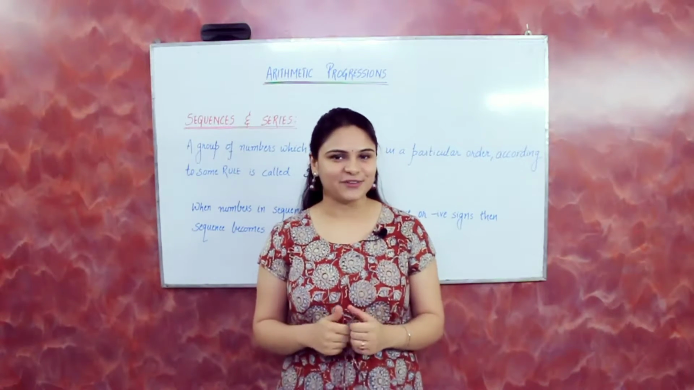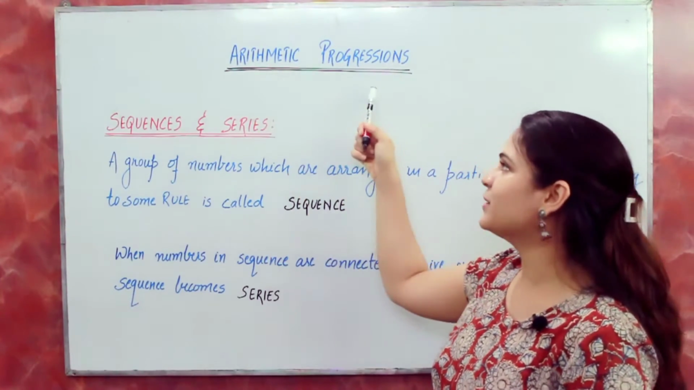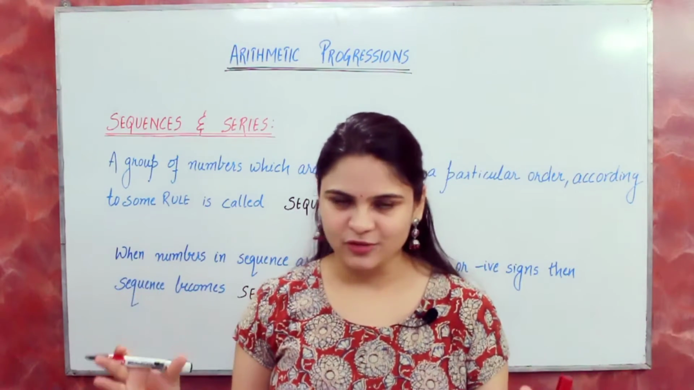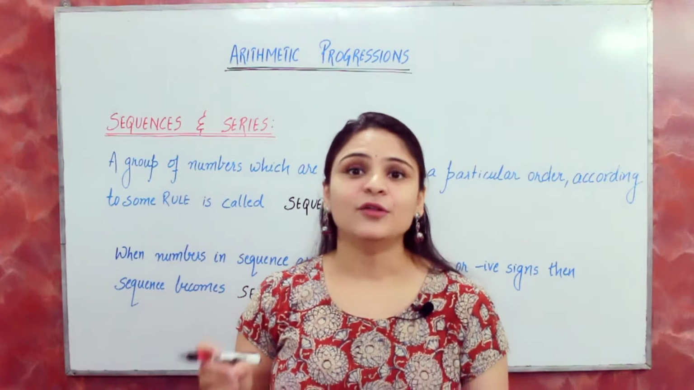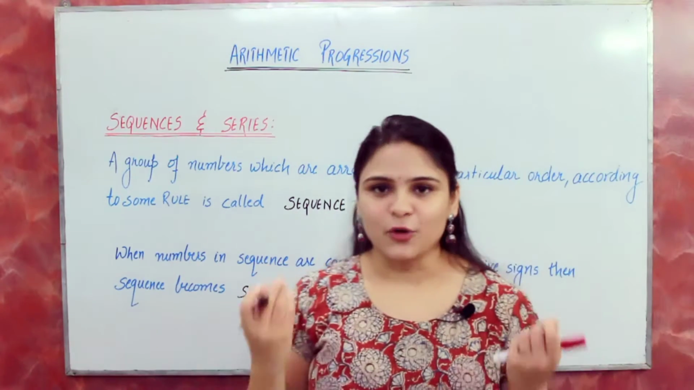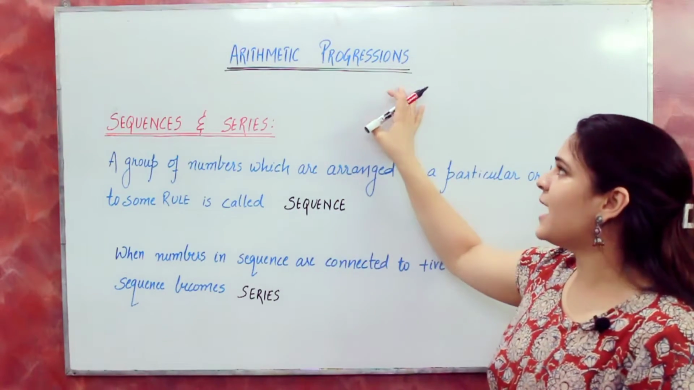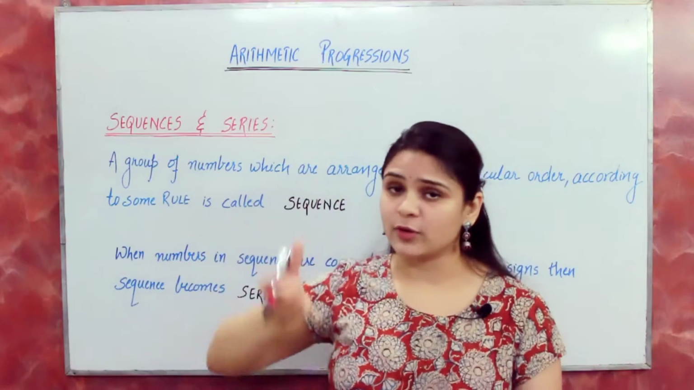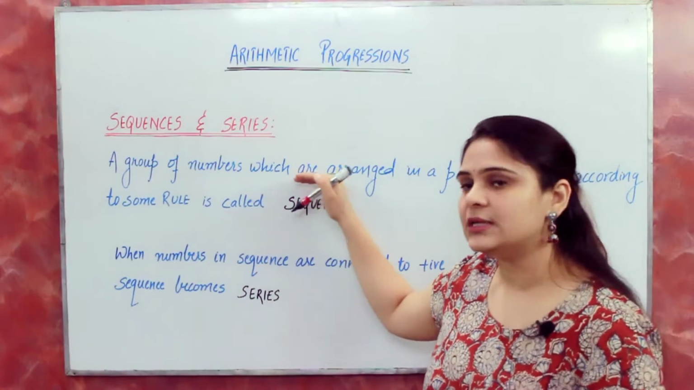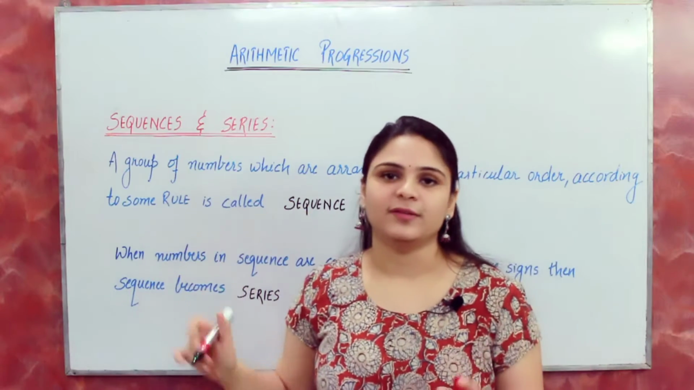So let's start with arithmetic progressions. This is your chapter name, arithmetic progression. Let's see what's the meaning of arithmetic. Arithmetic is a branch of mathematics which consists of the study of numbers. In this chapter we are going to deal with lots of numbers, and a progression is a group of numbers which are arranged in a particular manner, right? This is a progression, and it is also known as a sequence. A sequence is a group of numbers which are arranged in a particular order according to some rule.